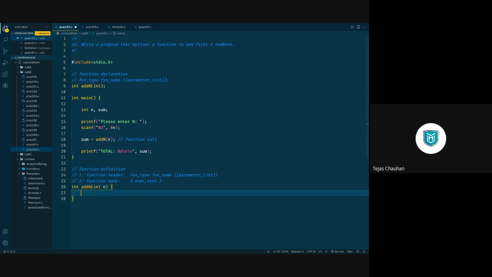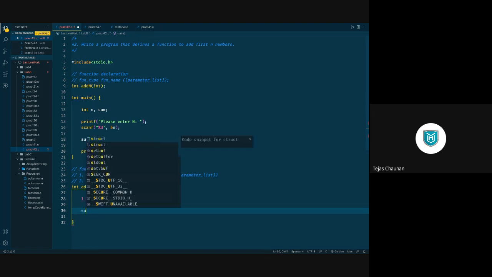Then we are going to define a body, and in this body what we want is starting from 1 up to n, we want to add these numbers. Okay, what we want is we want to make a total, we want to sum it up, sum plus equals to, now we want to iteratively sum or add those numbers, so need to go for a loop.